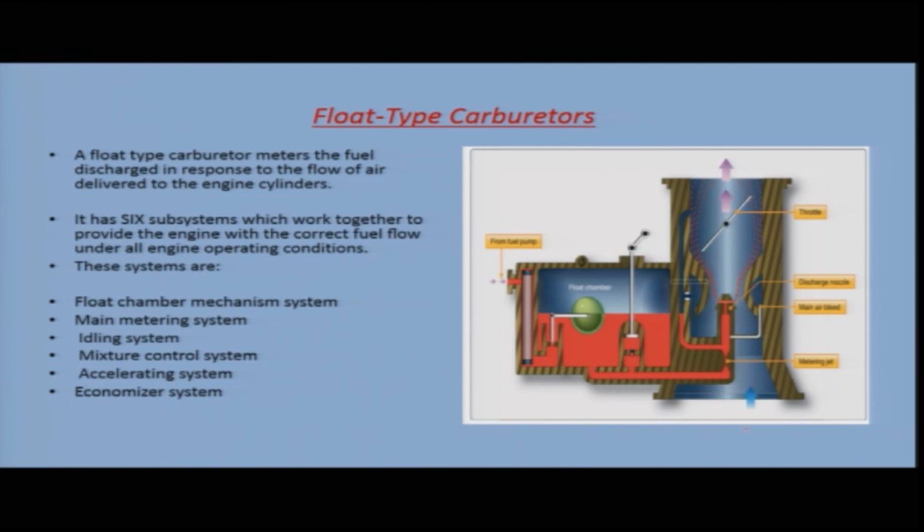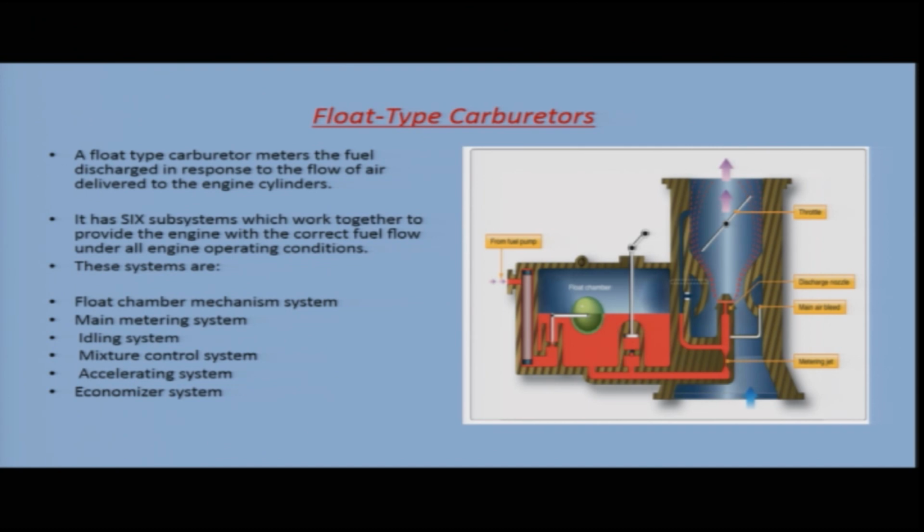Now, this is your air passage, and here you can see there is a venturi. The air is flowing through this venturi, and this is your throttle valve, which is beyond the venturi, between the venturi and the engine side. This float type carburetor has various subsystems, and all these subsystems operate together to provide the correct fuel flow under all operating conditions.